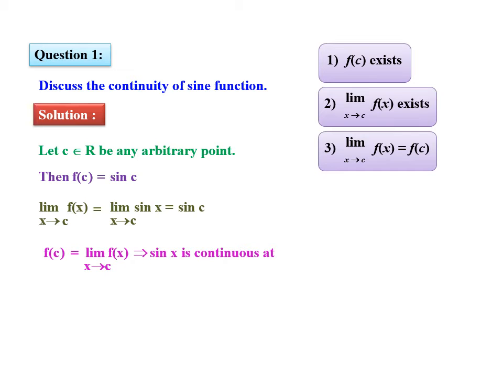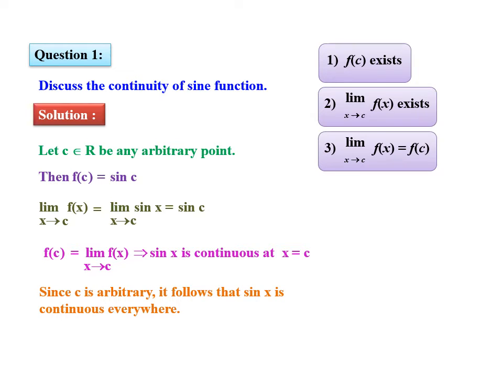So sine x is a continuous function at x is equal to c. And since c is any arbitrary point, it follows continuous everywhere.